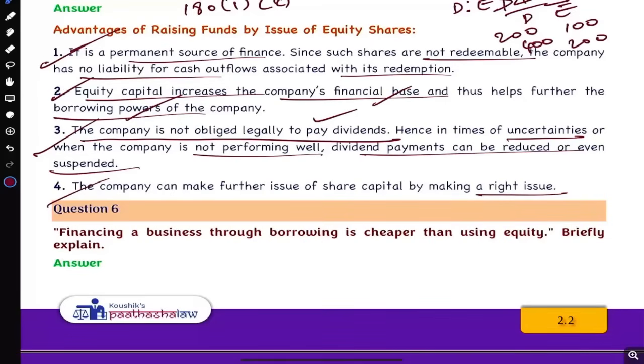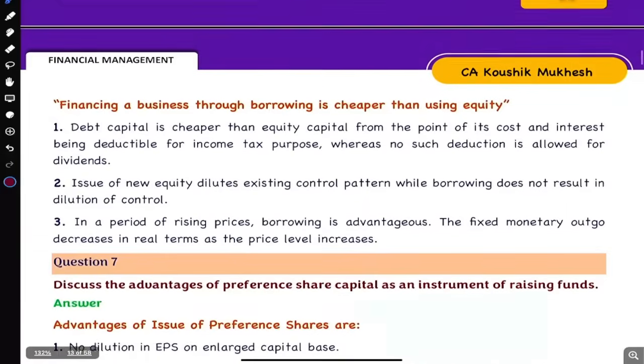Okay, everyone, completed? I hope you completed this. Next one. Financing through borrowing is cheaper than equity. Briefly explain. This is the question they are asking. Let's also see this.